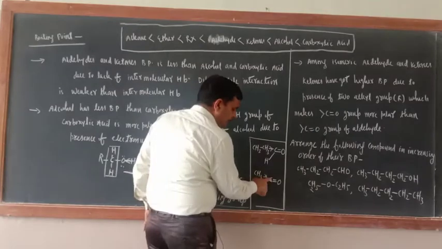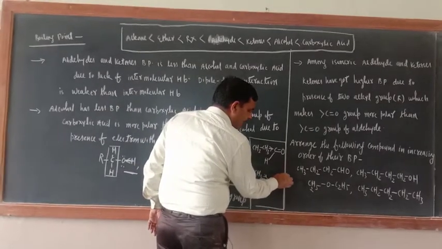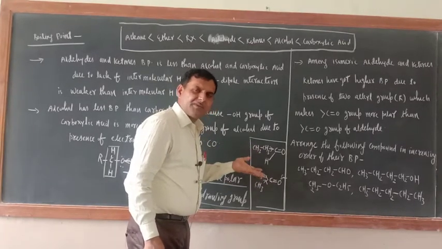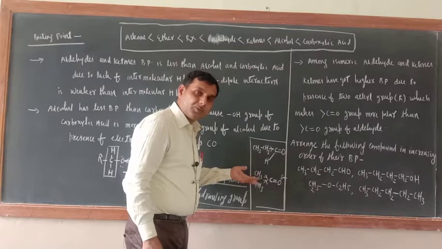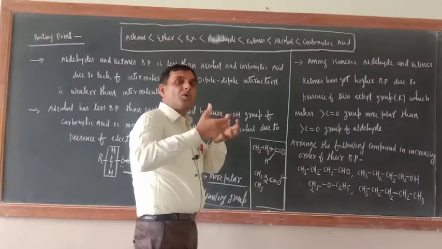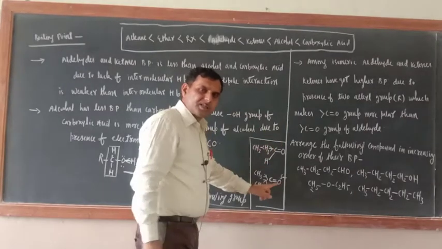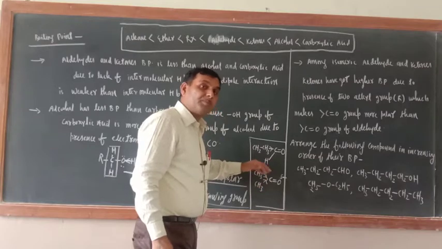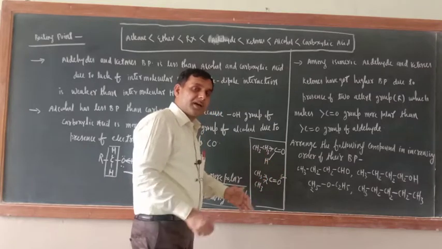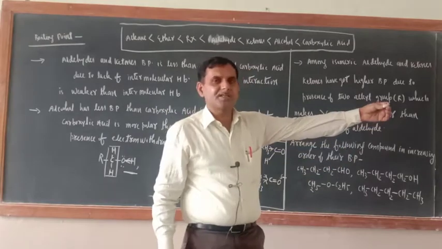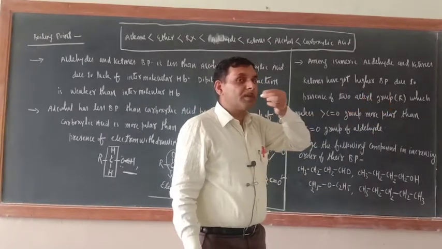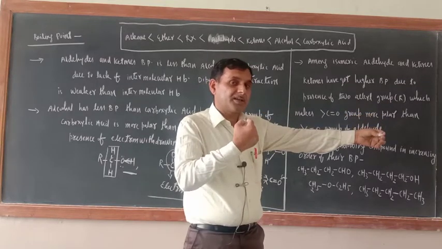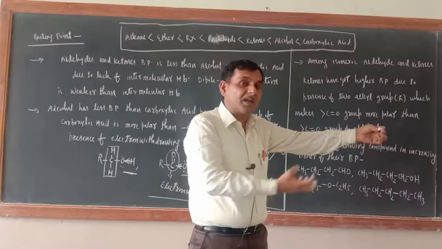Now in turn this electron will move towards the oxygen side. Are you getting my point or not? So now because of the plus I effect of alkyl group, two alkyl groups in ketone, now oxygen will receive more number of electrons. So around the oxygen electron density will be more, okay, and it should have been around the carbon. But try to understand. Now suppose here something is there and I am sucking, so it will come to my mouth or not? So just see who is important here. The important thing is my mouth because it is sucking.